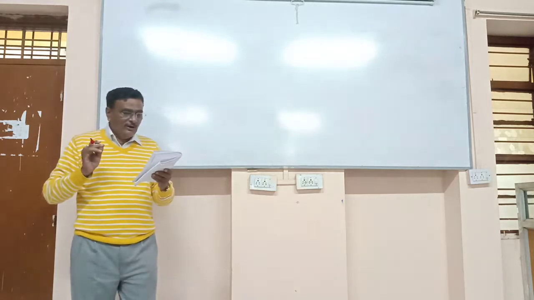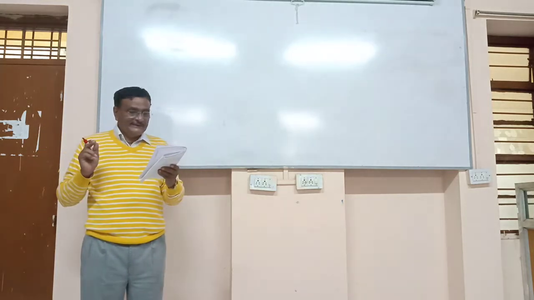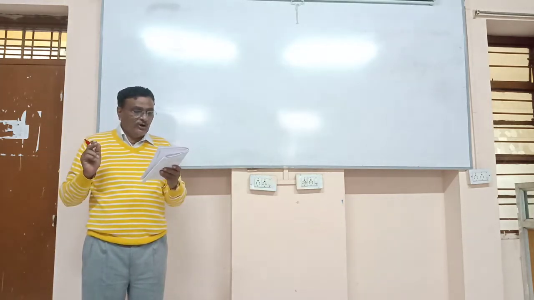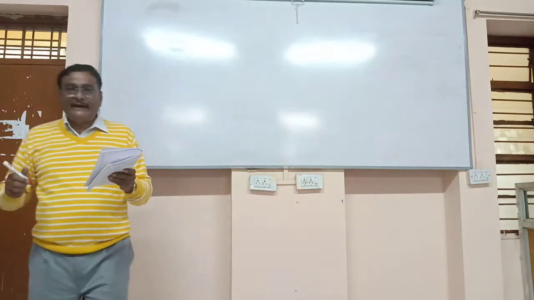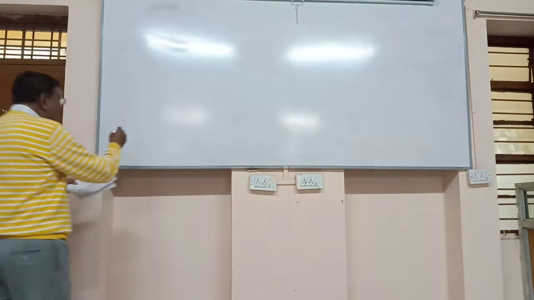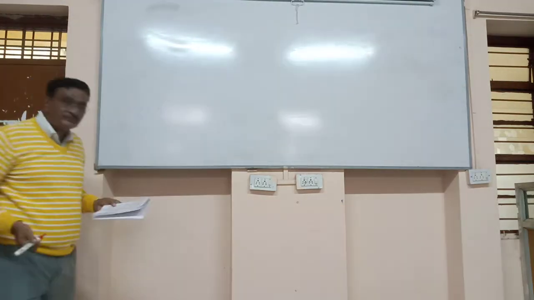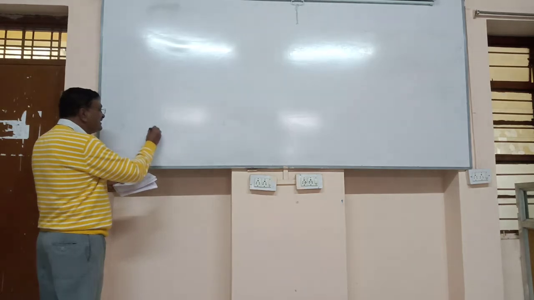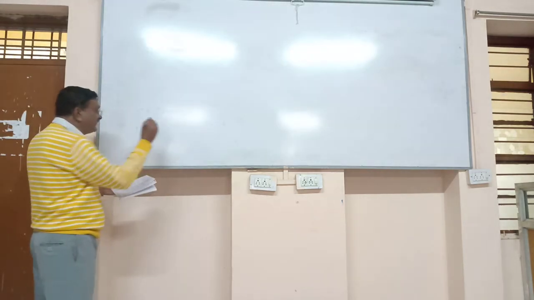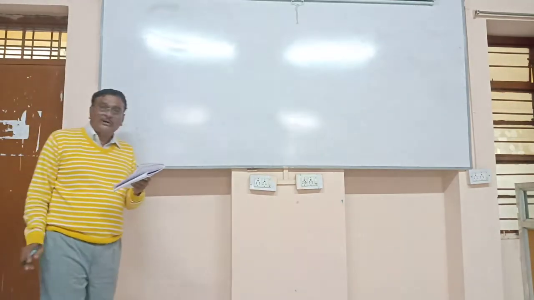One is 1930, second answer is 1934, third answer is 1948, and the fourth answer is 1956. The right answer is 1930. I repeat again, no more confusion.